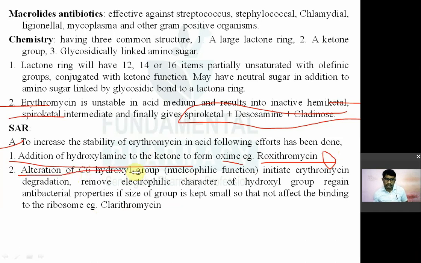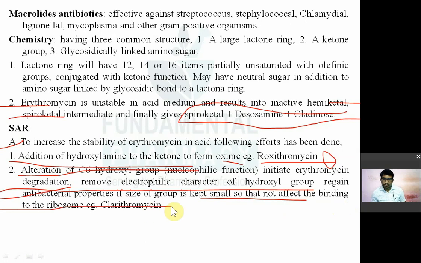Now alteration of C6 hydroxyl group, that is a nucleophilic function. Okay. So it initiates the erythromycin degradation. So removal of nucleophilic function or nucleophilic character of hydroxyl group regains the antibacterial properties and stability again. Size of group is kept small so that it will not affect the binding of erythromycin to a ribosome. The compound is more active. Okay. So example is clarithromycin.